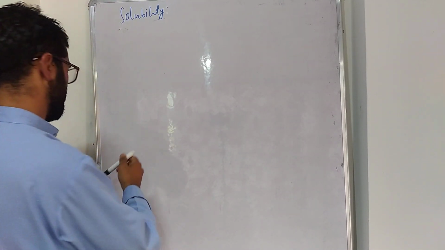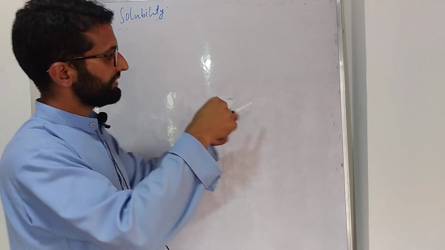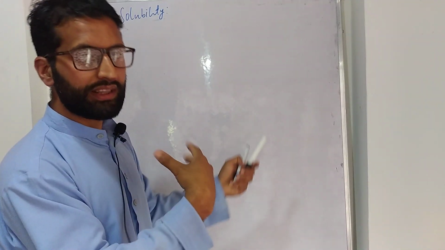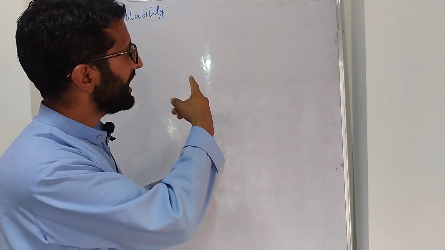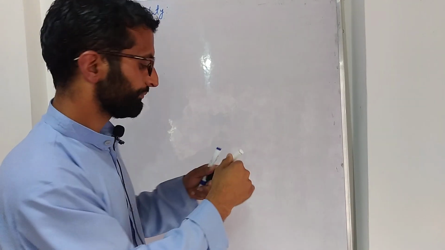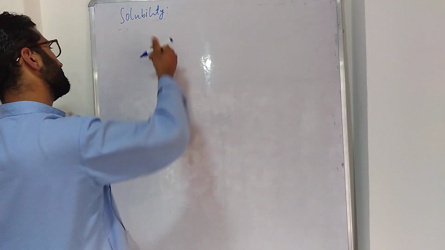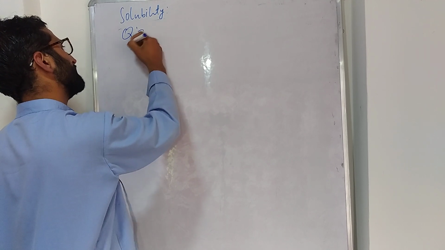Listen, what is the question? The question is like, you note down question, this is very important.